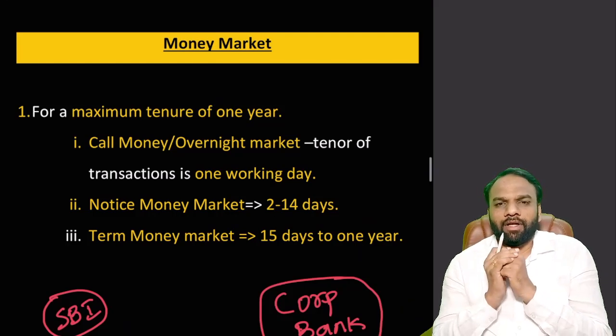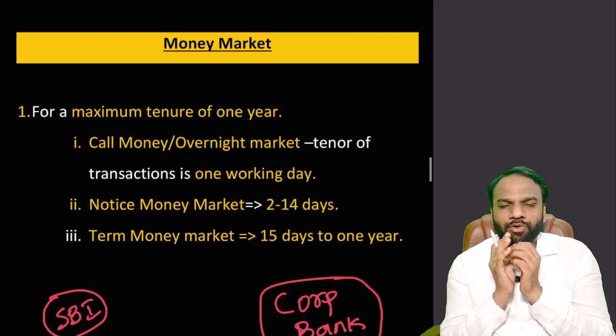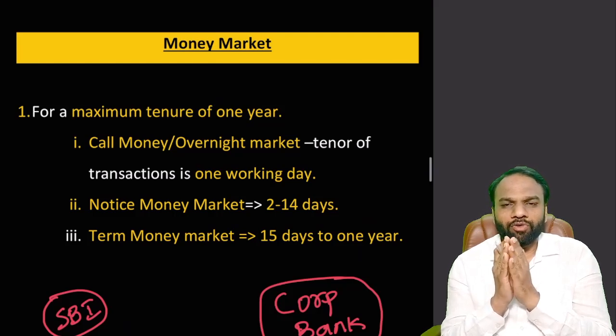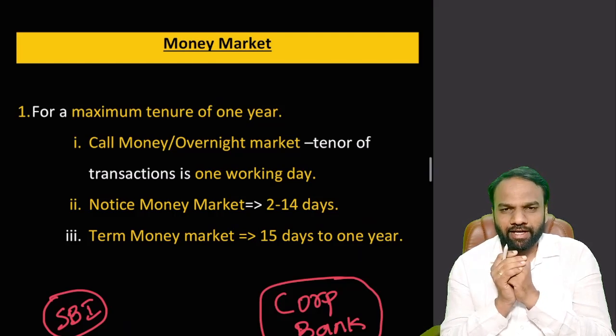Money market. The concept of money market is very important from economy point of view. So what is this money market? We have already heard about different kinds of markets like vegetable market and fish market. In vegetable markets, vegetables are sold. It may be brinjal, it may be onion, etc. In the fish market, different varieties of fish are sold.